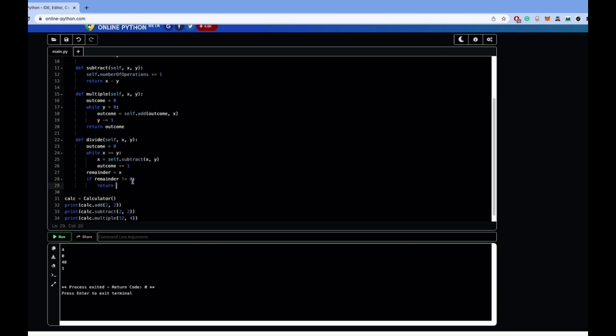Yes, if remainder does not equal 0, then we have some type of remainder. So to do this, we need to return a string value. str will convert the outcome integer into a basic string type. The reason we need to do this is we want to add a sentence.